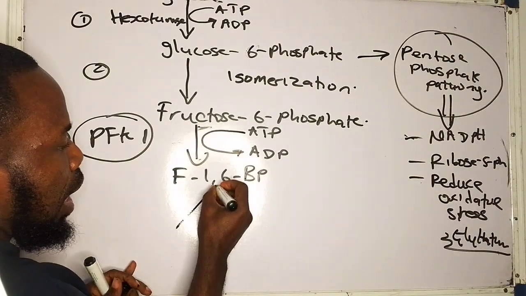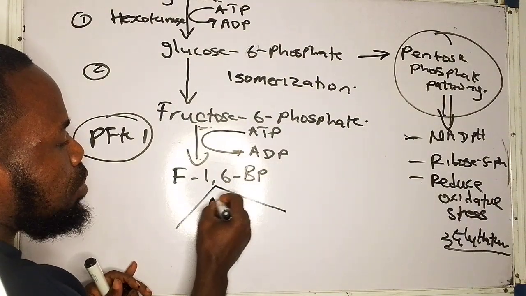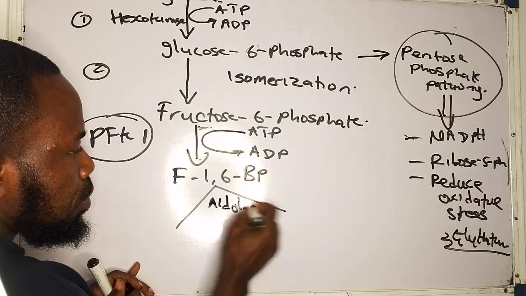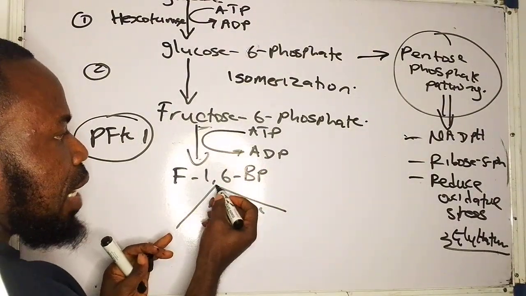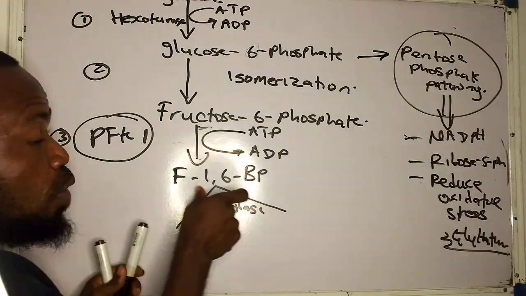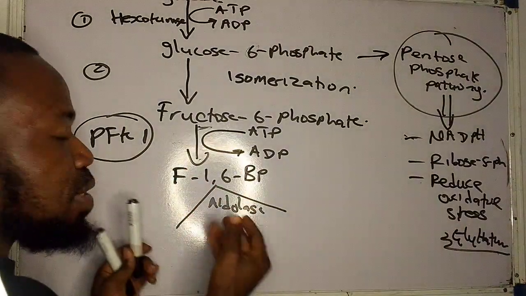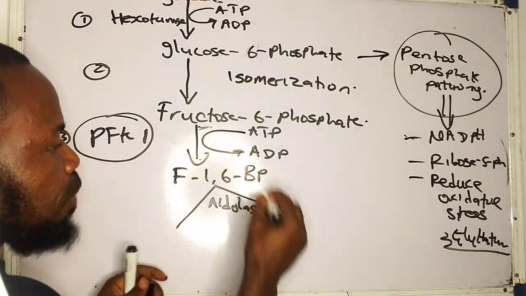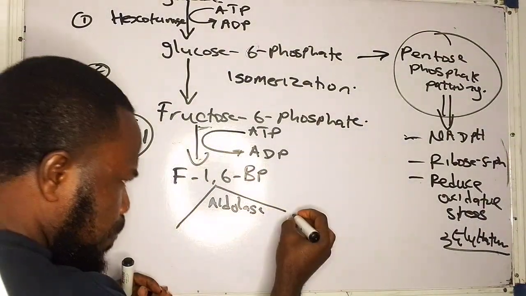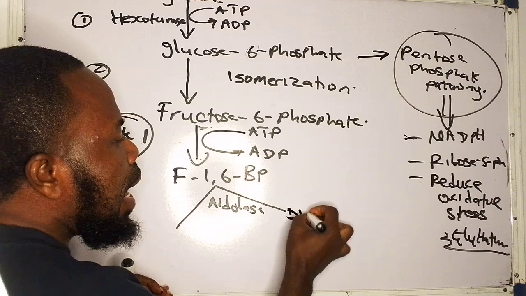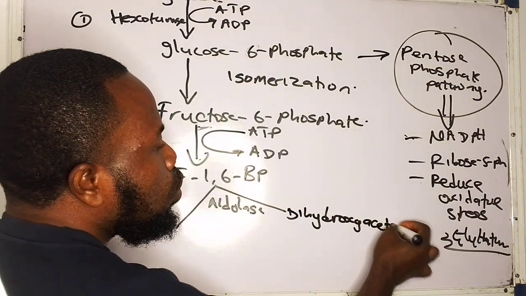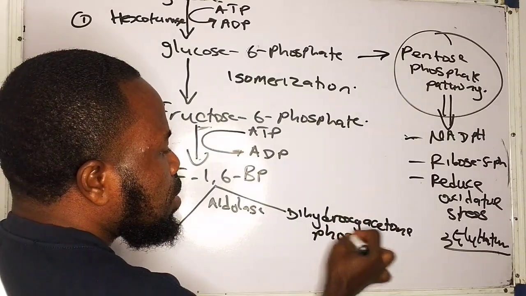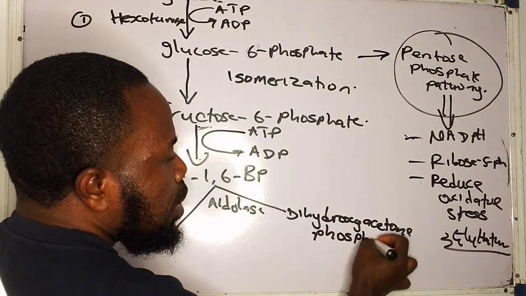There's a cleavage that happens here, and this is done by an aldolase. Of course, when I cleave this, remember this fructose 1,6 bisphosphate is a 6-carbon sugar. So when I cleave it, I'm going to get 3-carbon sugars. So the first one I'm going to get is dihydroxyacetone phosphate. You see how so?